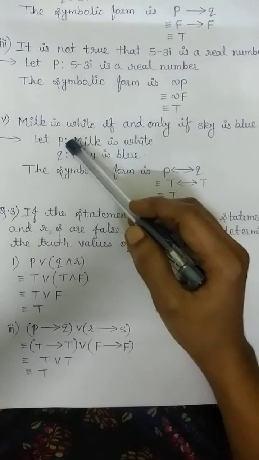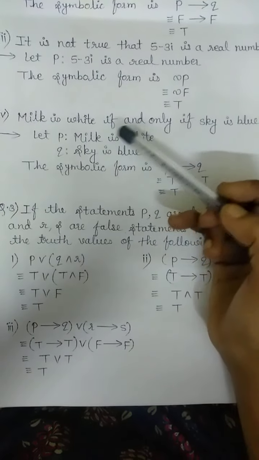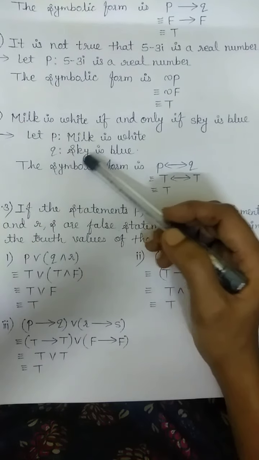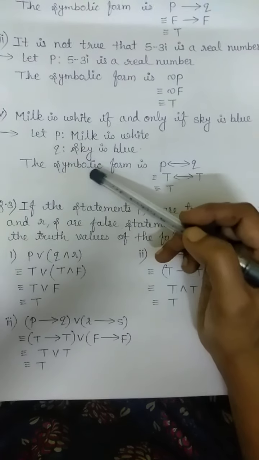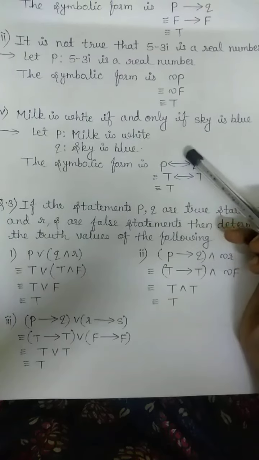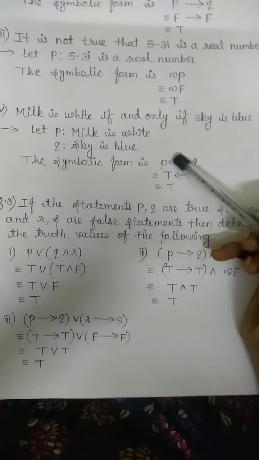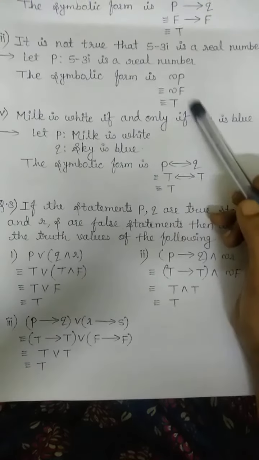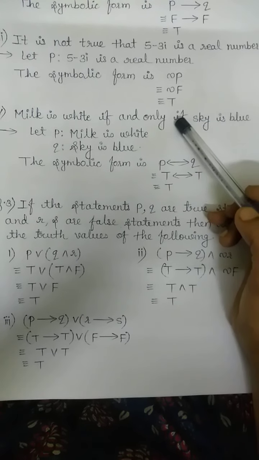So first statement P is milk is white, and the second statement Q is sky is blue. Now the symbolic form is P if and only if Q, because if and only if is the logical connective present in the given compound statement.